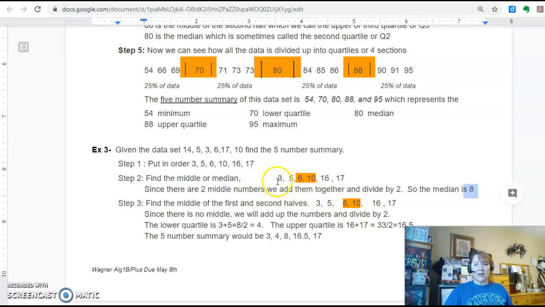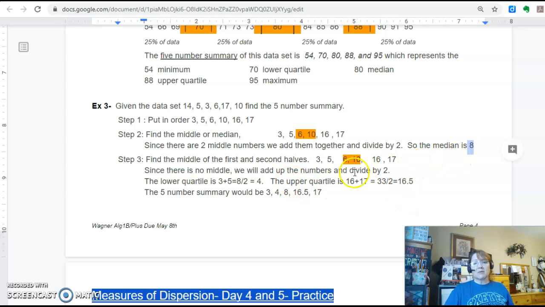So right now I know what 3 of my numbers are. I know 3 is my lowest number. I know 17 is my highest number or my maximum, and I know my median or my middle is 8. So now I have to find the middle of the first and the second halves. So the middle of 3 and 5 is going to be 4, right? If I add 3 and 5 together and divide by 2, that's going to give me 4.